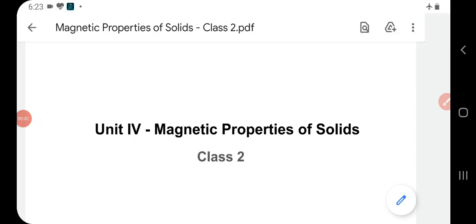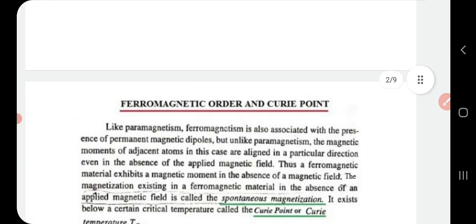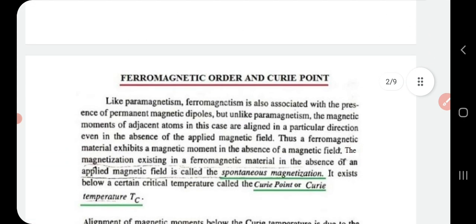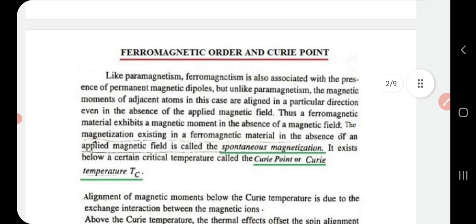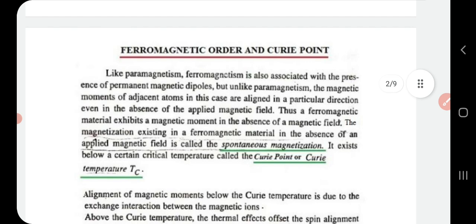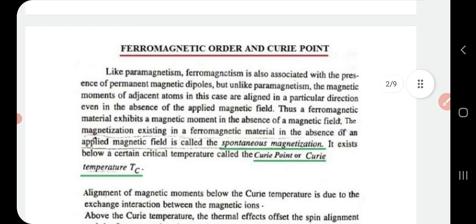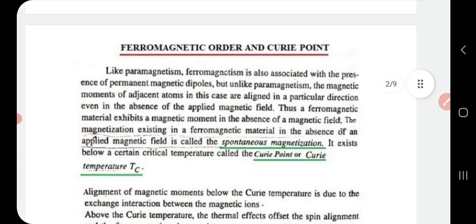Good morning. This is our second class on Unit 4, Magnetic Properties of Solids. I think you might have learned about different types of magnetism in your degree classes. So, let us recall some facts about ferromagnetism. Our first topic is ferromagnetic order and Curie point.